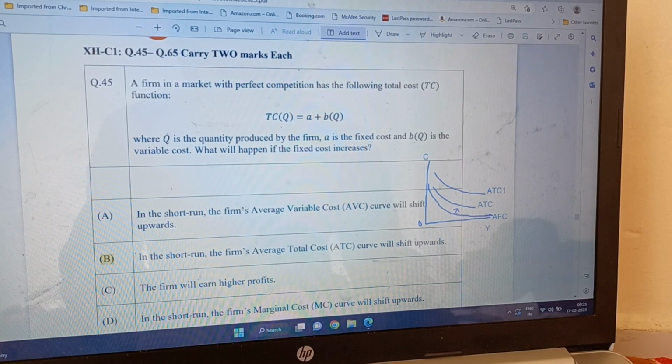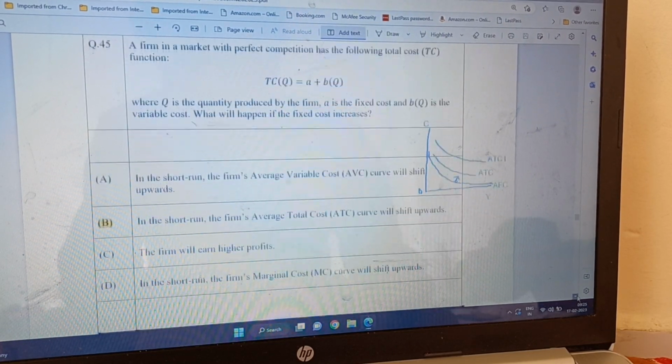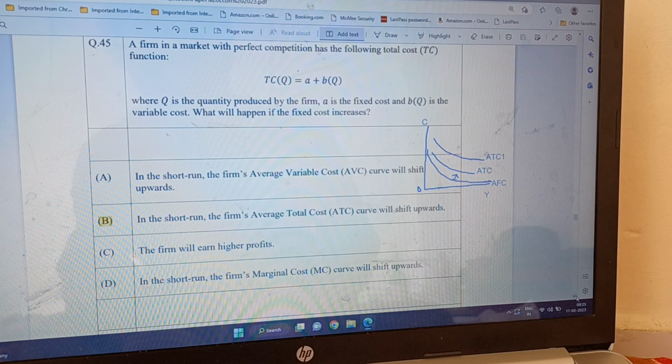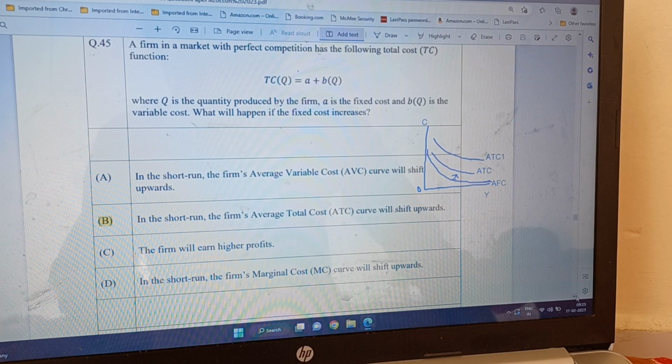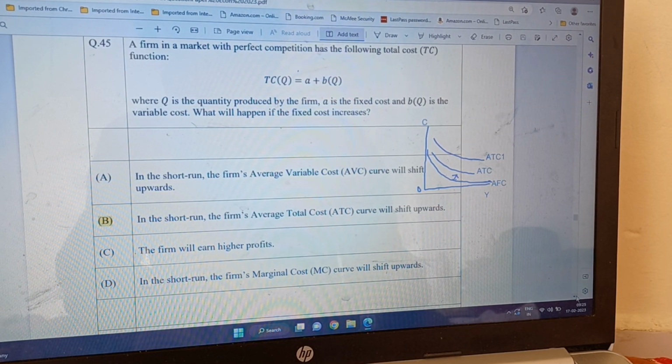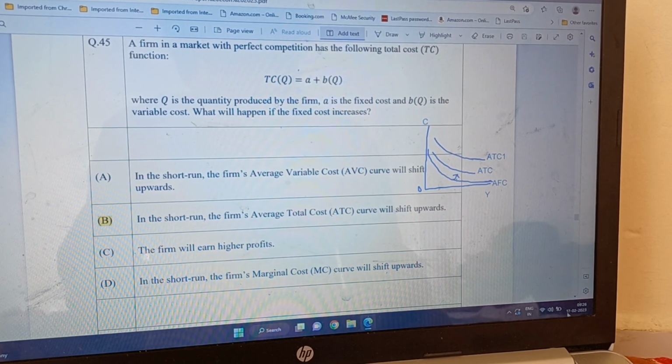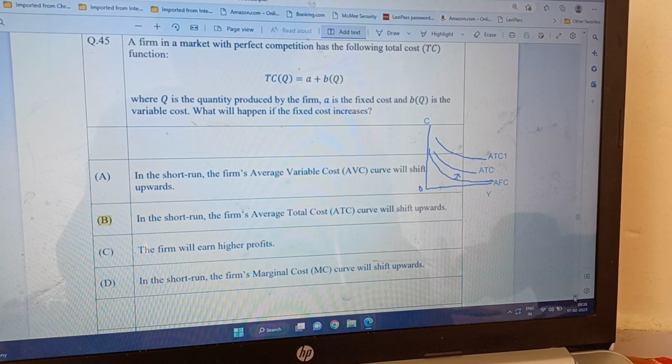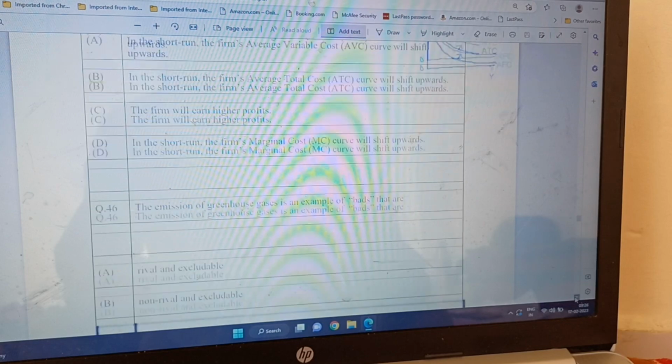Now I go to C. The option C is the firm will earn higher profits. No, because if the fixed cost has increased, it will earn lower profits. And D, in the short run, the firm's marginal cost curve will shift upwards. No, the marginal cost has nothing to do with fixed cost. It has everything to do with variable cost. So the answer to question number 45 is B only, as you can see in the graph also.